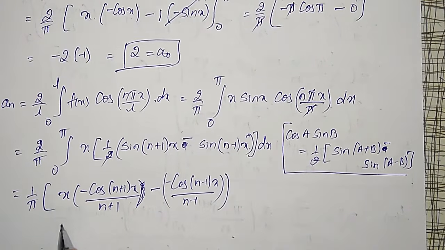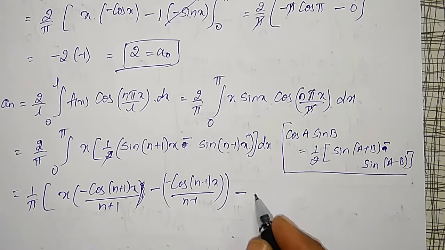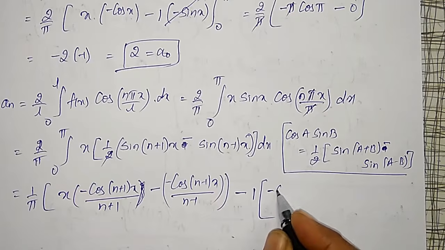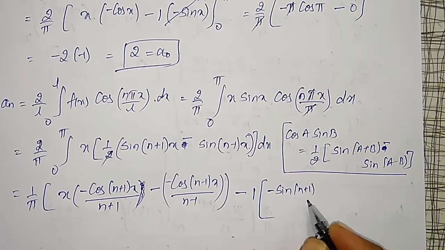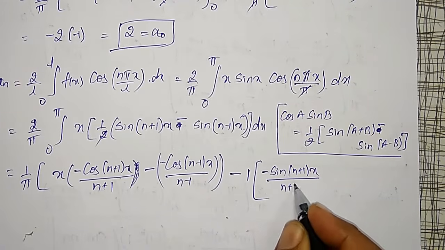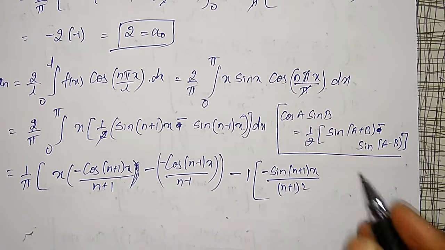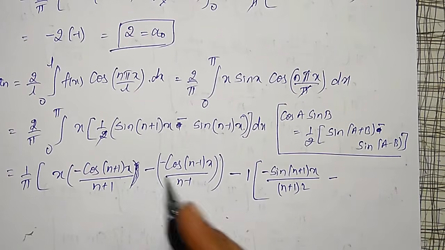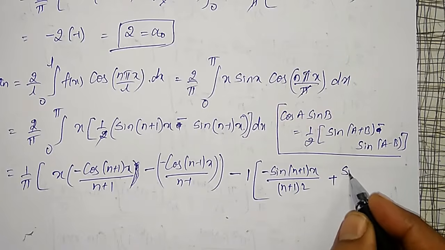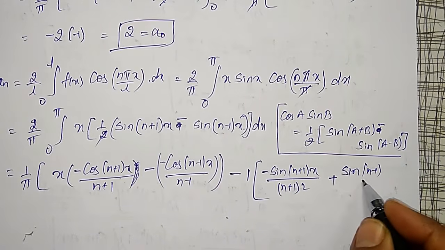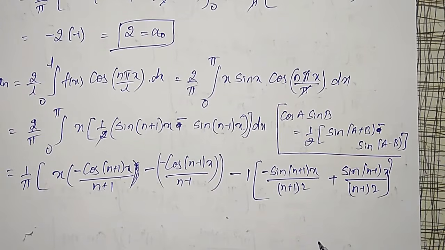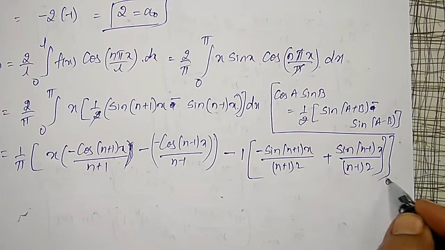This is the first term, minus differentiation of x is 1, integration of these two, cos will become sine, minus sine of (n plus 1) x divided by (n plus 1) the whole square. Already n plus 1 is there, minus of minus plus, and integration of cos will become sine of (n minus 1) x divided by (n minus 1) the square. This is between the limits 0 to pi.